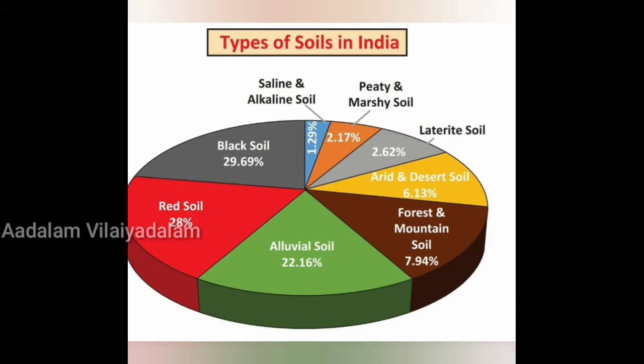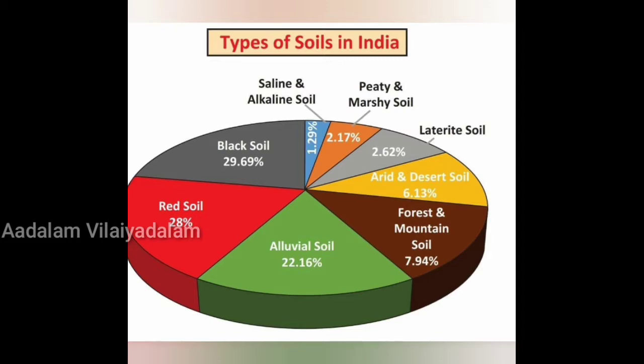Next we'll see about black soil. This soil is formed by the basalts of the Deccan Trap, which means a rock type. It is black in color due to the presence of titanium and iron. It has chemical properties like calcium and magnesium. It is sticky when wet, and a high degree of moisture is retained. So this black soil will be a little sticky. It is found in Maharashtra, Telangana, Andhra Pradesh and northern Karnataka, and this soil helps to grow cotton, millets, tobacco and sugarcane.